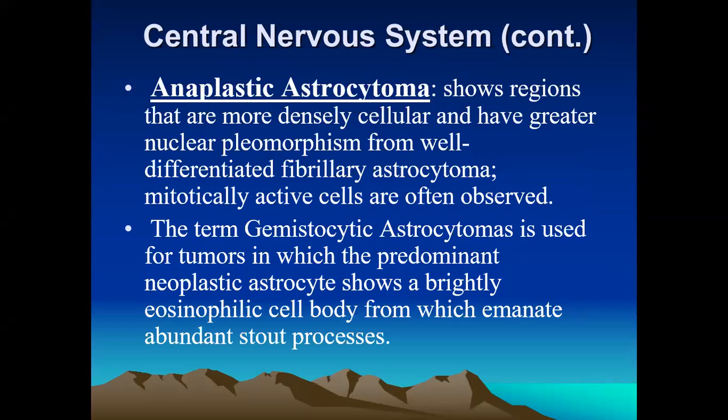Then there is the anaplastic astrocytoma. It can show high polymorphism and increased cellularity, large areas of hemorrhage and necrosis, along with higher mitotic activity and more polymorphism.